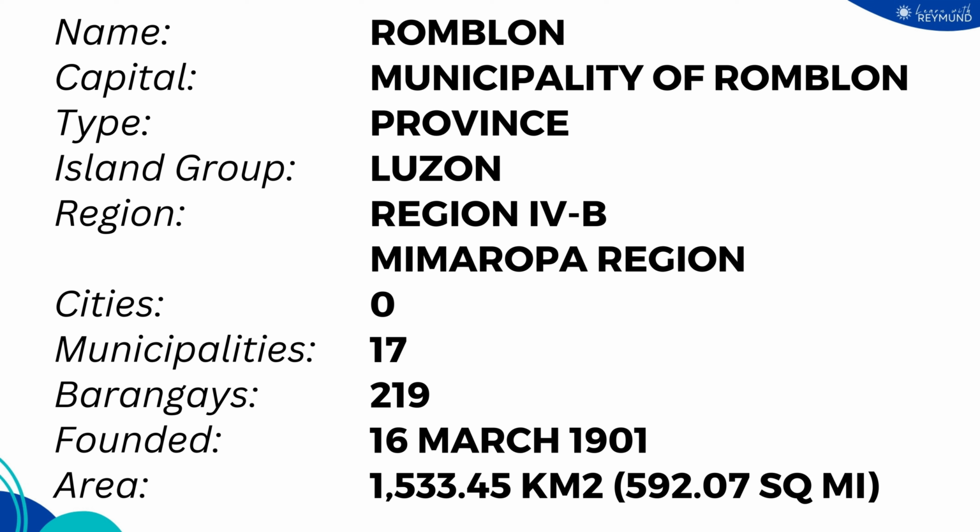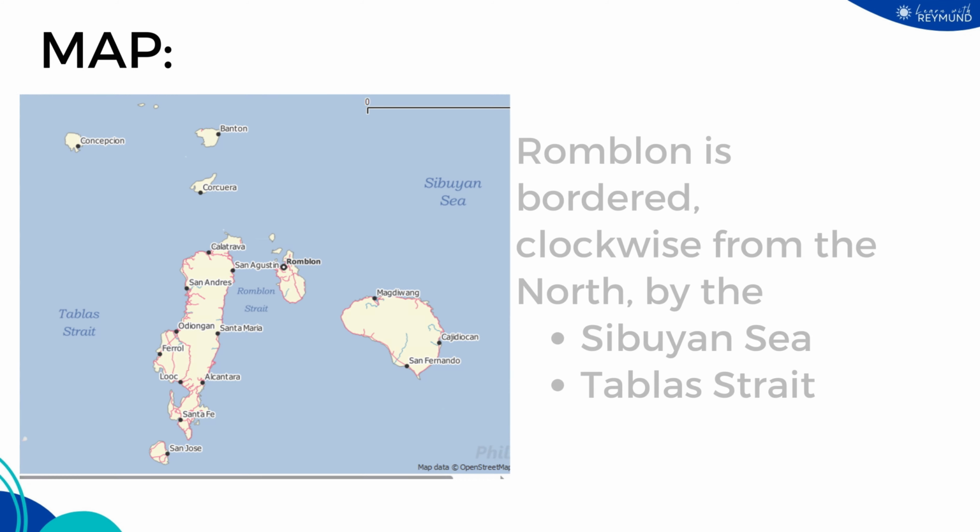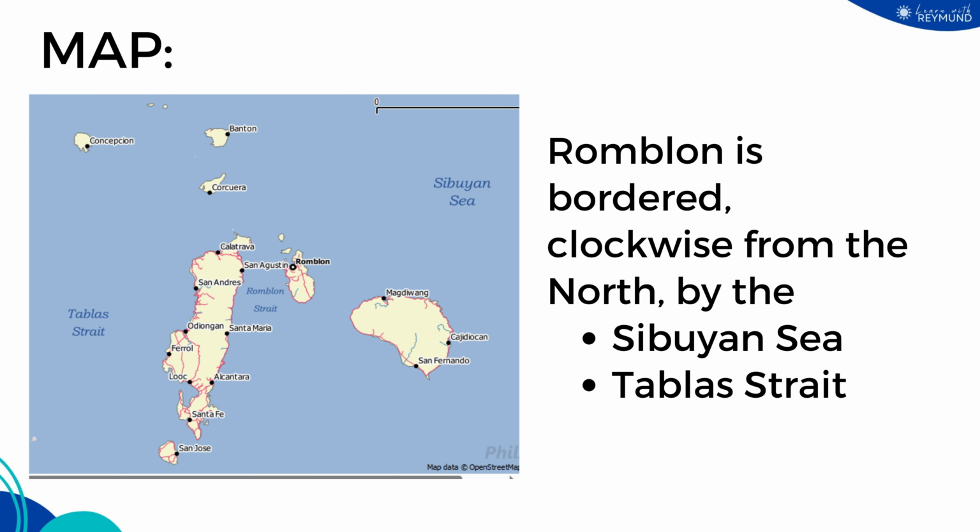It was founded on March 16, 1901. The total land area is 1,533.45 kilometers squared or 592.07 square miles. Romblon is bordered clockwise from the north by the Sibuyan Sea and the Tablas Strait.